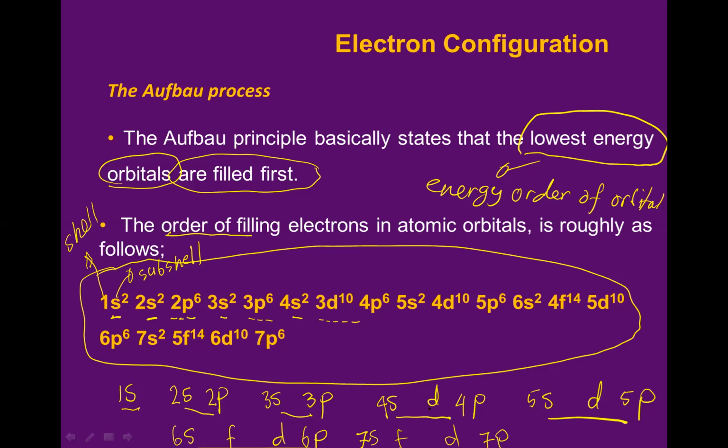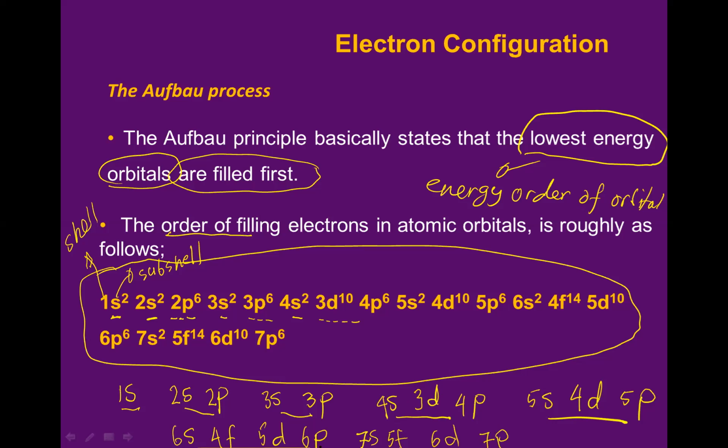D starting from number 3, 3, 4, 5, 6. And F starting from number 4. Okay, 4 and 5.